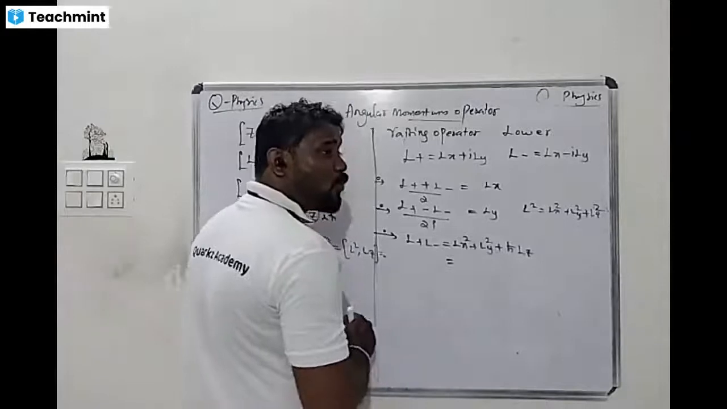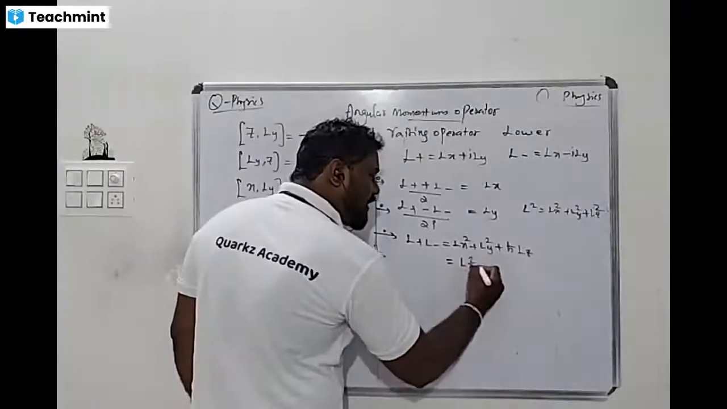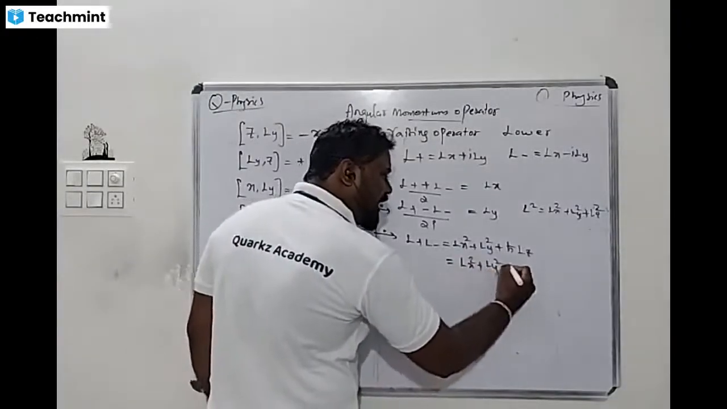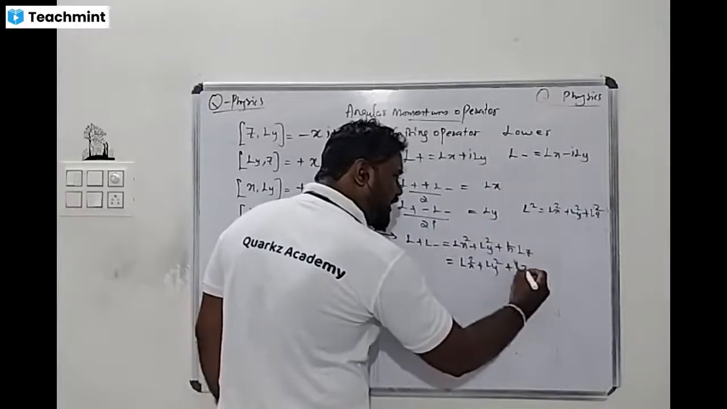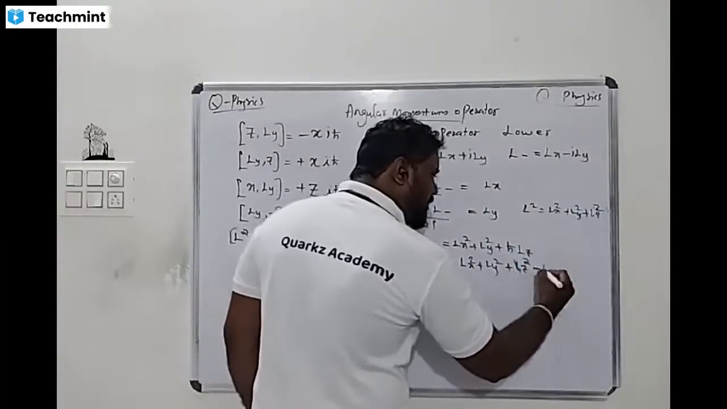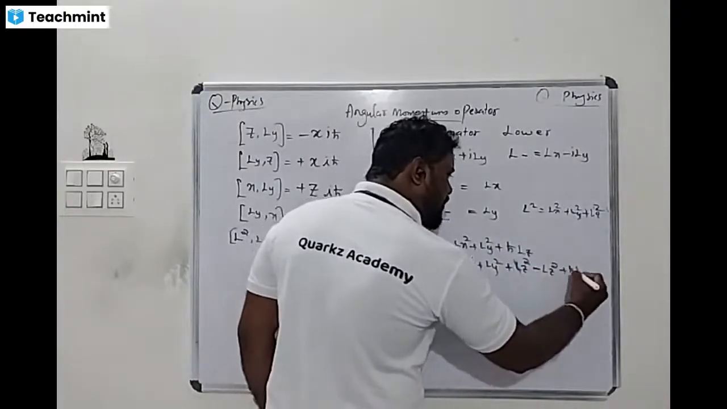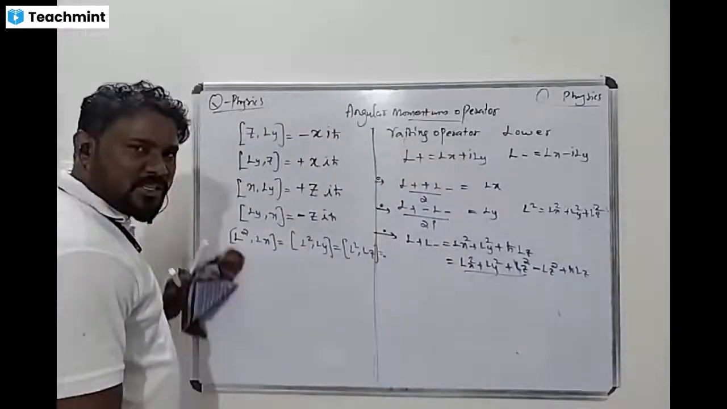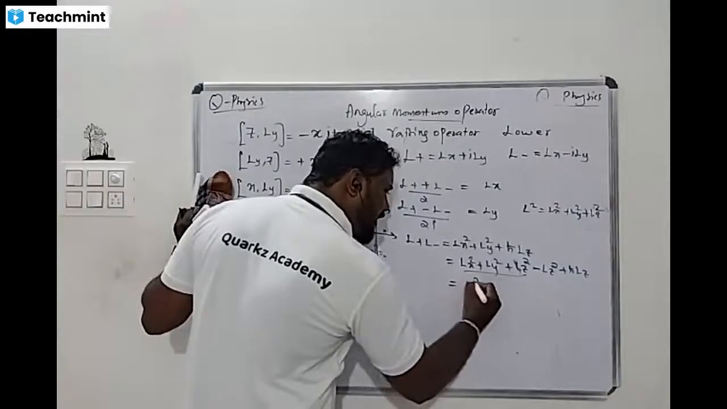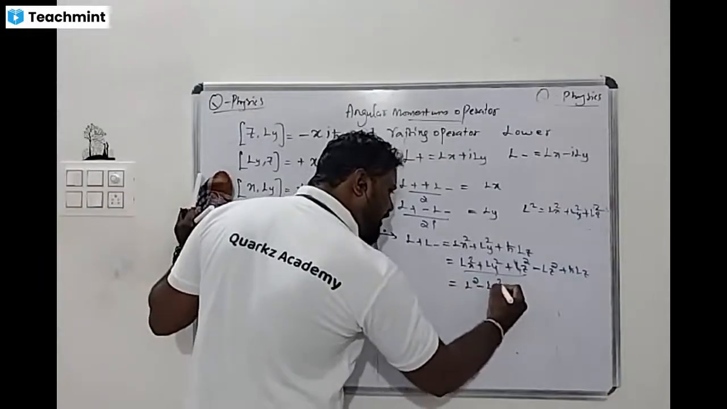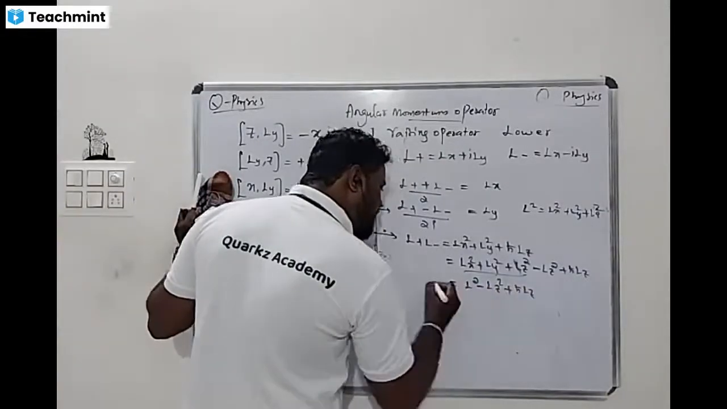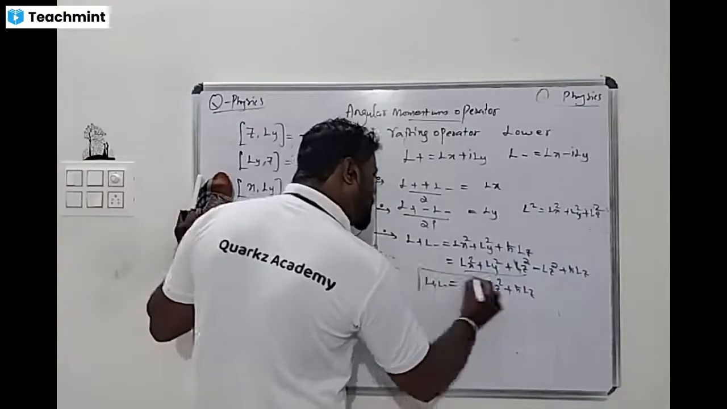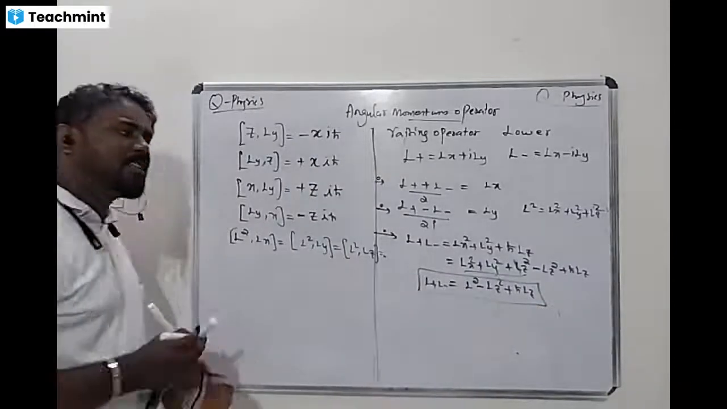So Lx square plus Ly square. For that, what I do is add Lz square and subtract Lz square, plus h cross Lz. So we can say this is L square minus Lz square plus h cross Lz. That is nothing but L plus L minus. Yes or no? Is it clear?